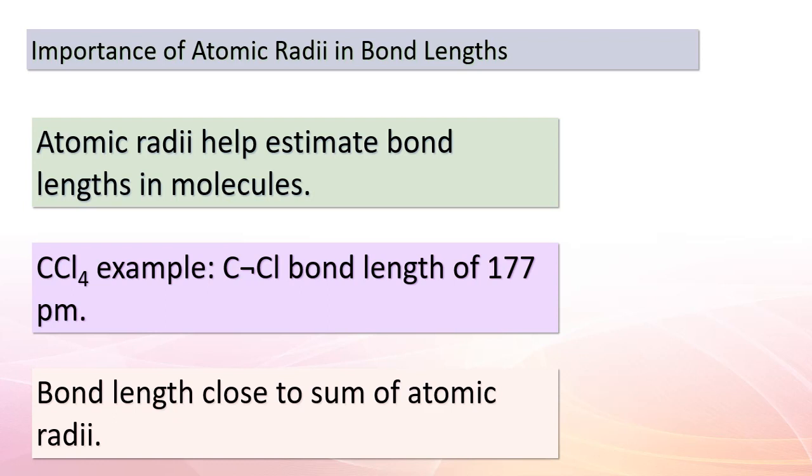Now, let's dig a bit deeper into why this correlation exists. Atomic radii are influenced by the distribution of electrons within an atom and the interplay of electrostatic forces. This means that as electrons are distributed in different energy levels around the nucleus, the resulting atomic radii can vary. Understanding these intricacies allows us to make educated estimations about bond lengths in various molecules. Keep these insights in mind as we journey ahead.